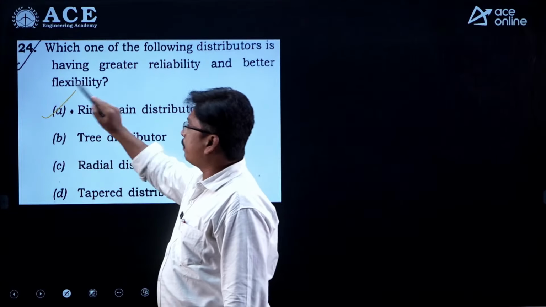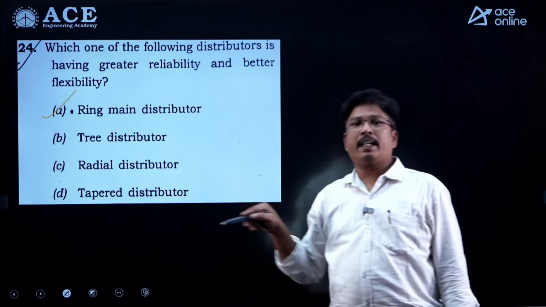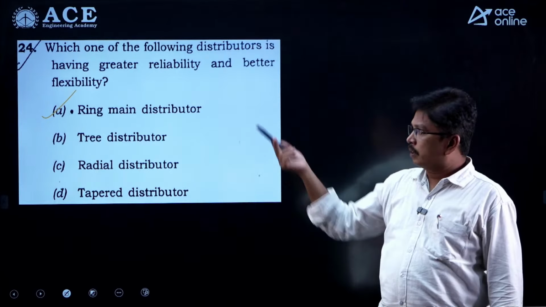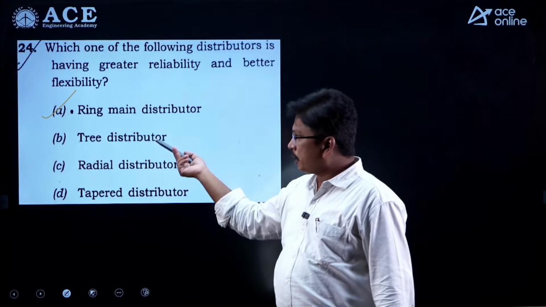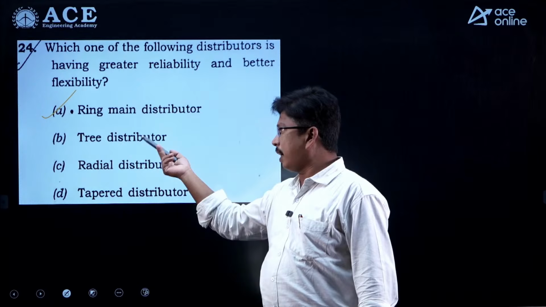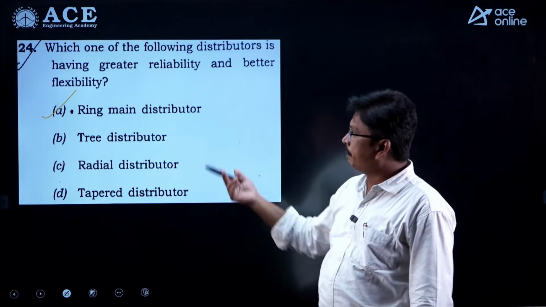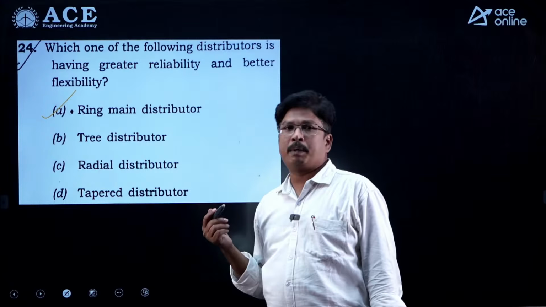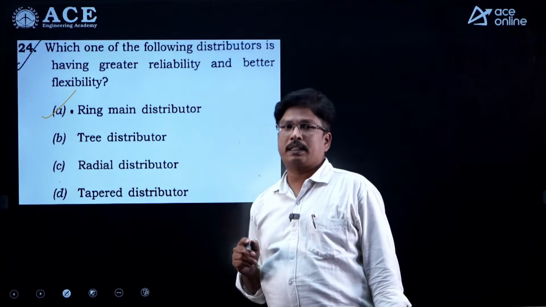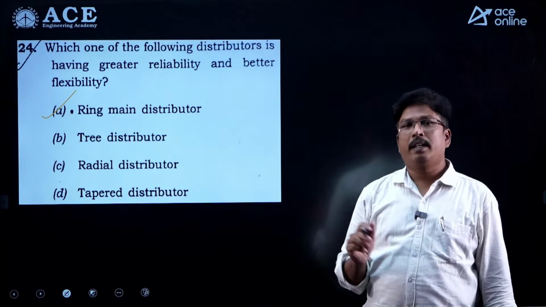So default it is ring main distributor. If interconnected is given, we can go for interconnected. Among the given options, tree distributor, radial distributor and tapered distributor are all approximately the same. There is no big difference between them, but the ring main distributor has more advantage compared to the remaining.